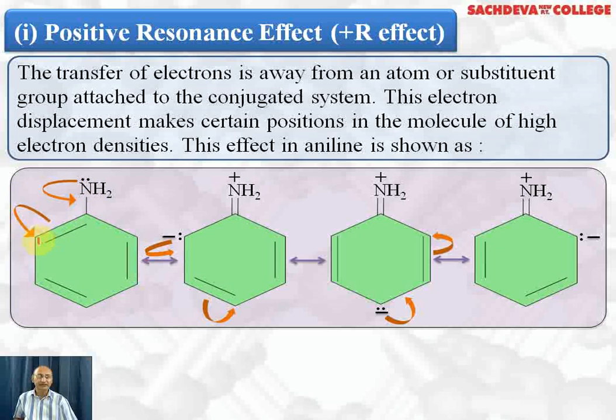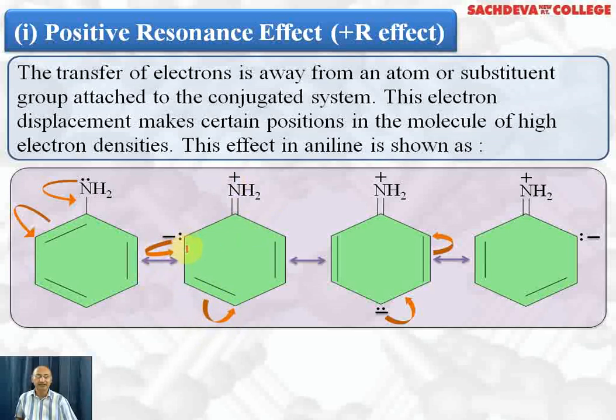This position will have a negative charge. So we have a negative charge here due to the shifting of pi electrons, a double bond due to the shifting of the lone pair in the formation of the double bond, and nitrogen acquires a positive charge. Now there will be delocalization of the negative charge. How? These pi electrons will shift to the para position. The fourth position is called the para position. This end will become a positive charge.